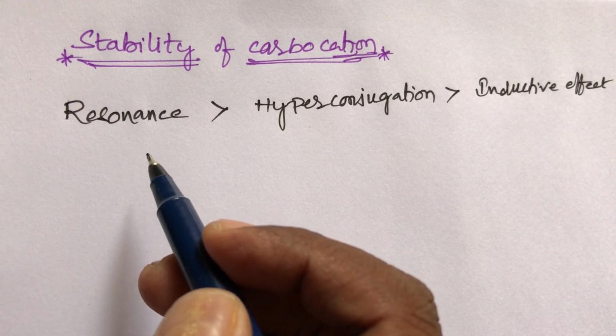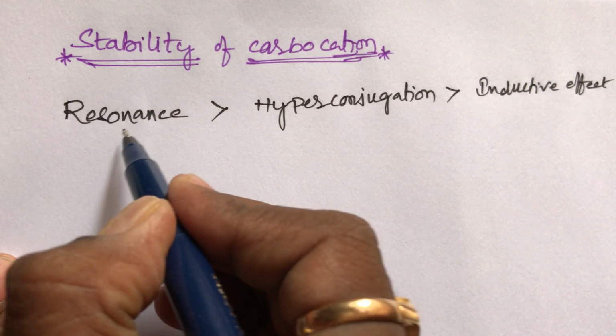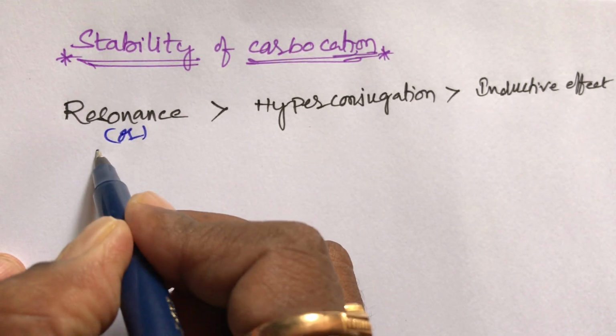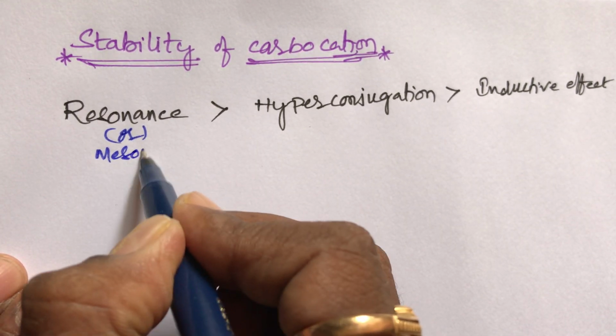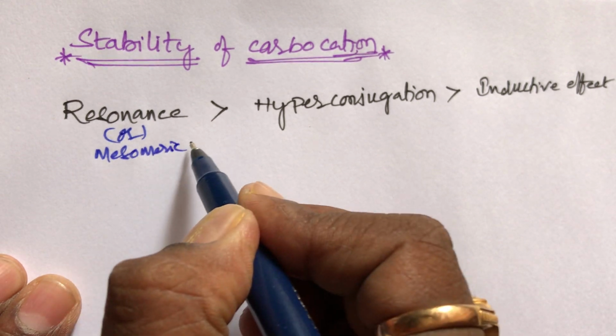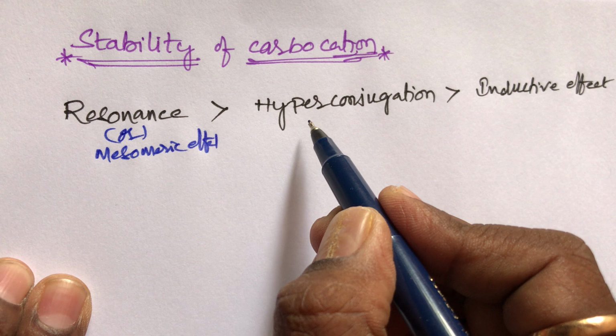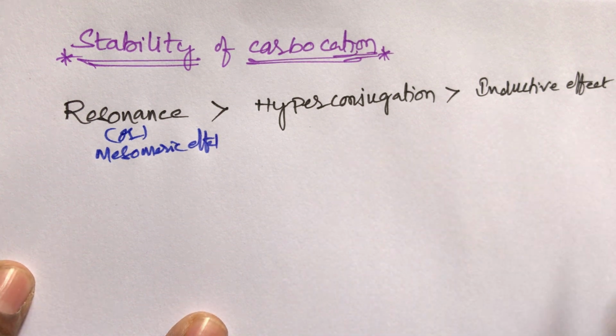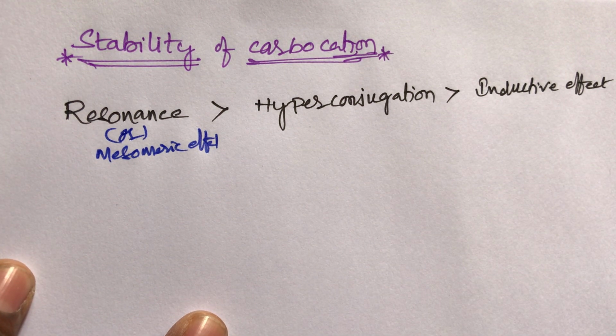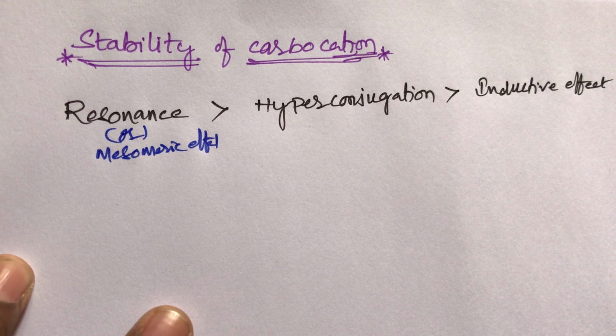Resonating structure, or resonance, that is the mesomeric effect, is greater than hyperconjugation. Then after that, hyperconjugation has more priority than the inductive effect. This is the priority order for the stability of carbocation.